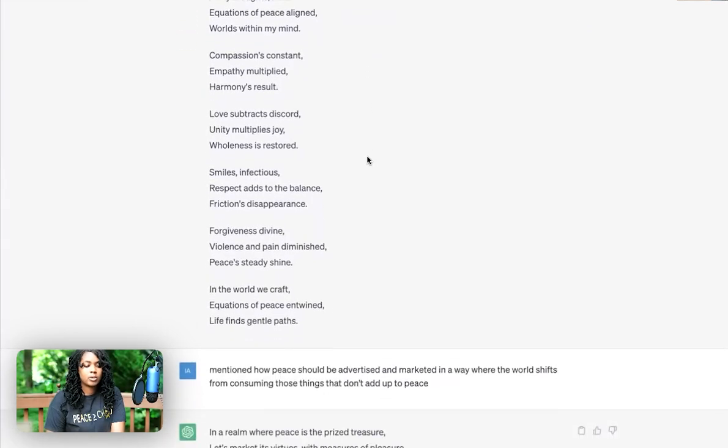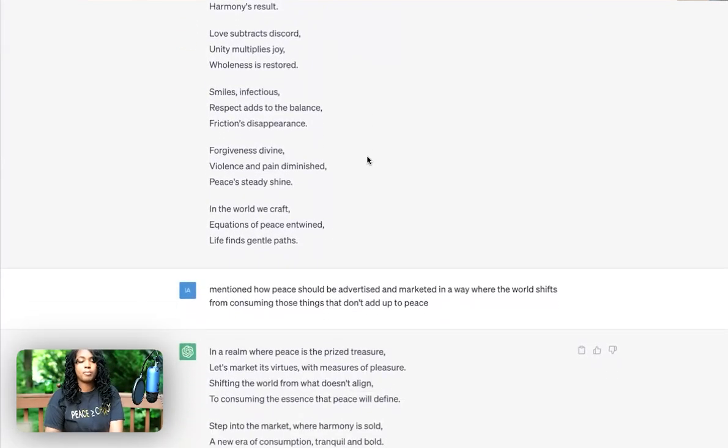And then I said, well, in this poem, I forgot to do more of an advertising and marketing thing. So with all of my content, I want to make it as if we're advertising peace. We're advertising harmony. We're advertising these things that are for our good. So I want to keep that theme throughout my content.